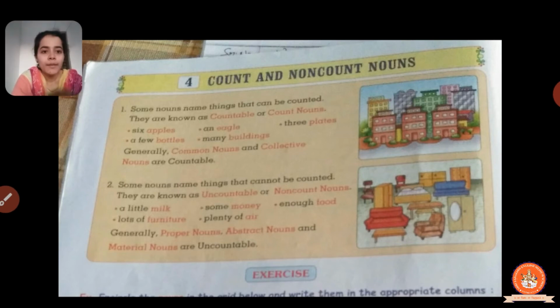Now, generally, proper nouns, abstract nouns, and material nouns are uncountable nouns. So this is the basic thing: generally the proper nouns, abstract nouns, and material nouns are the uncountable nouns.